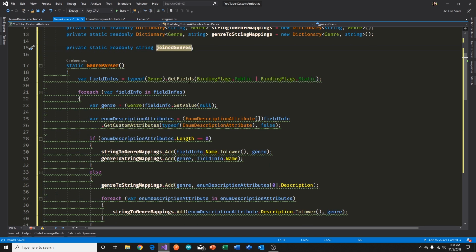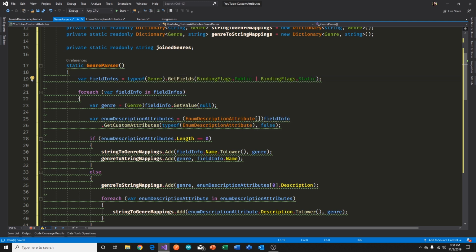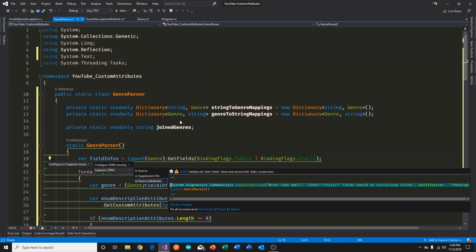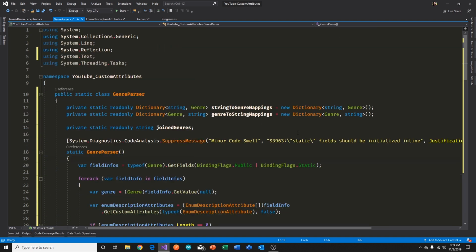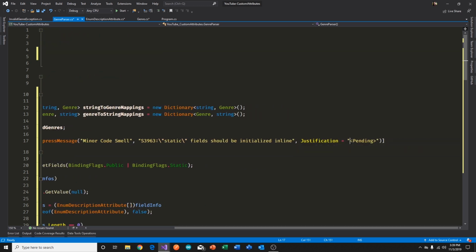So let's see what we need to do to get rid of the error message. Yeah, we do that. Now there's always a justification here. Please be sure to fill this in correctly.